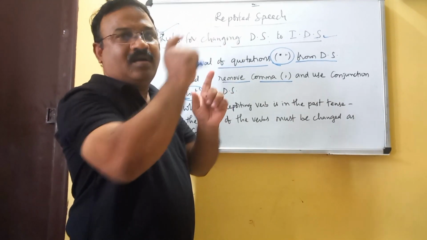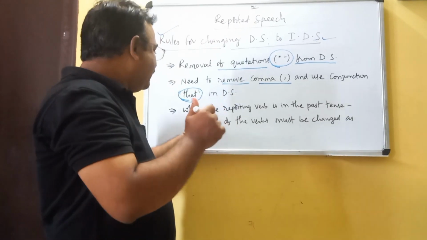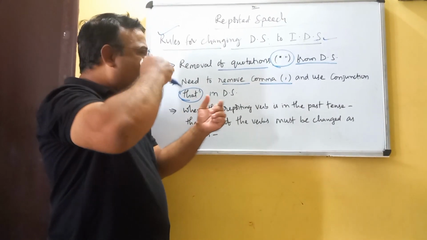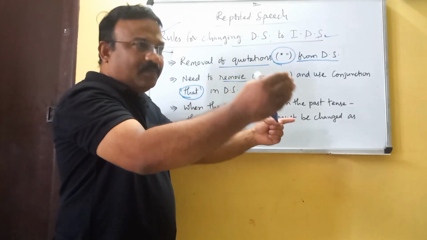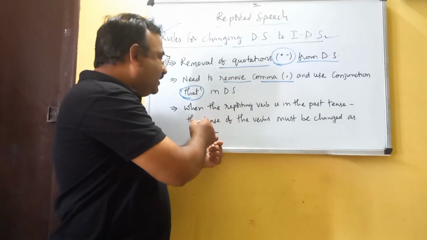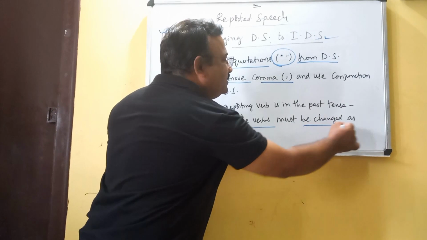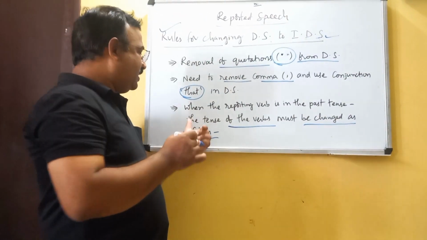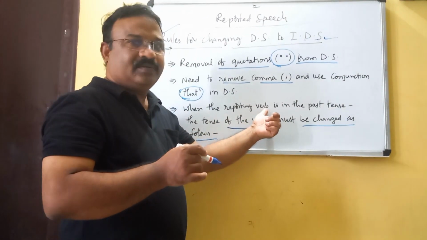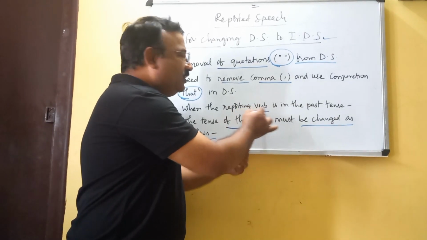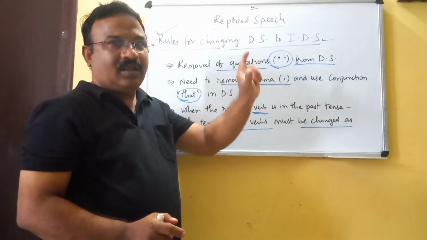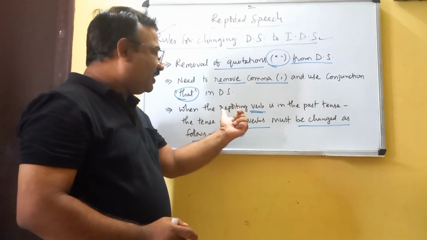And the third point: when the reporting verb is in the past tense, the tense of the verbs must be changed as follows. Already I told you about the reporter and the reporting verb.